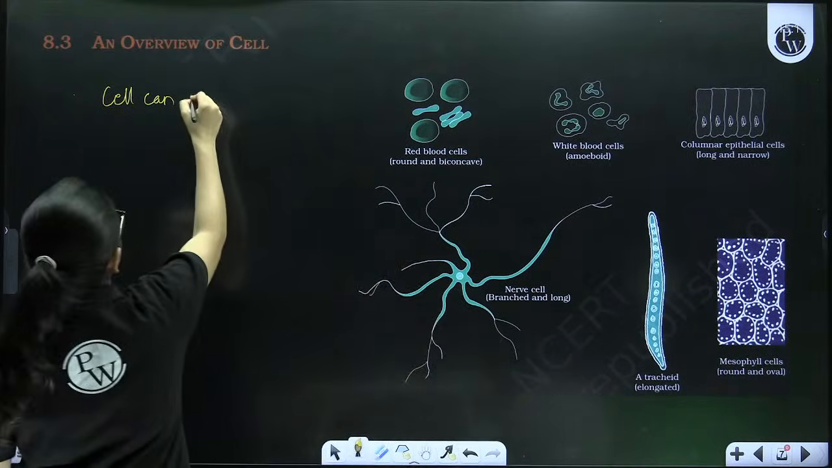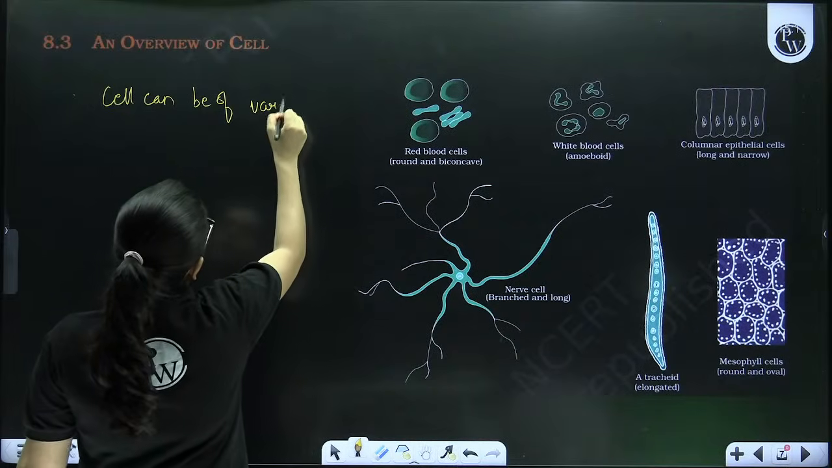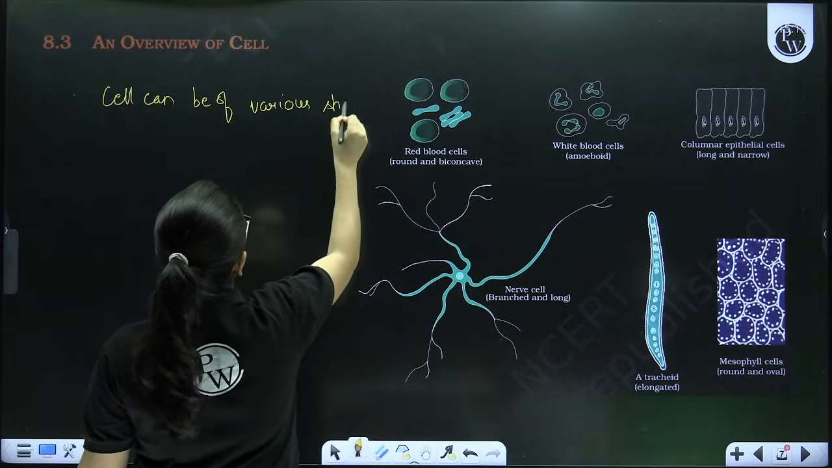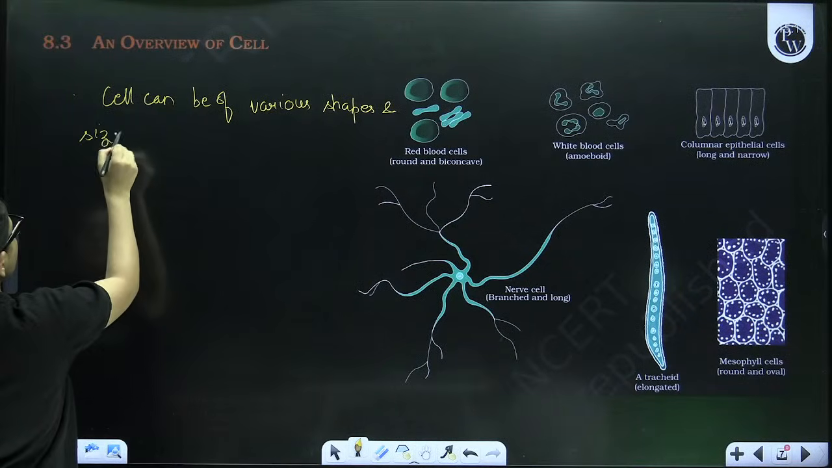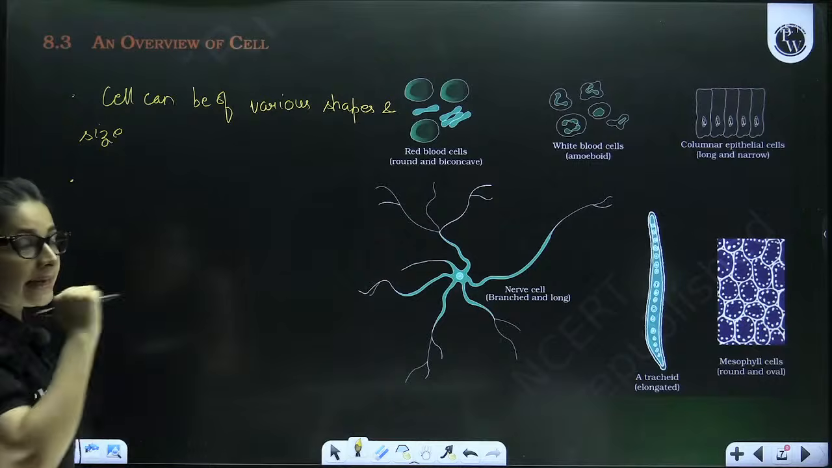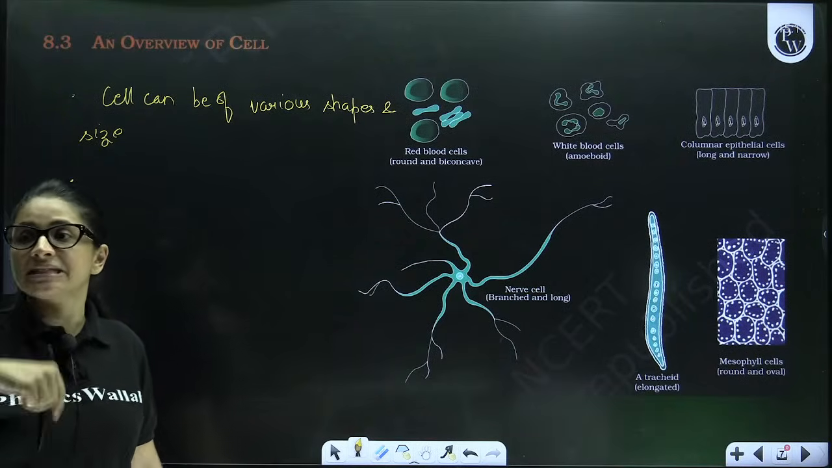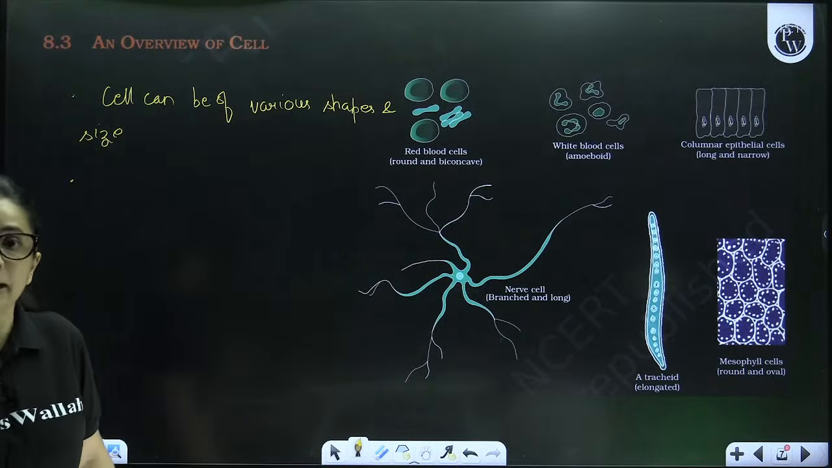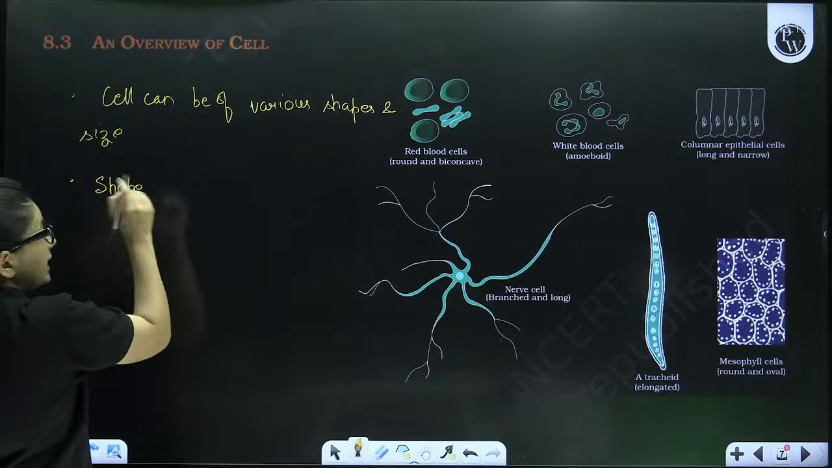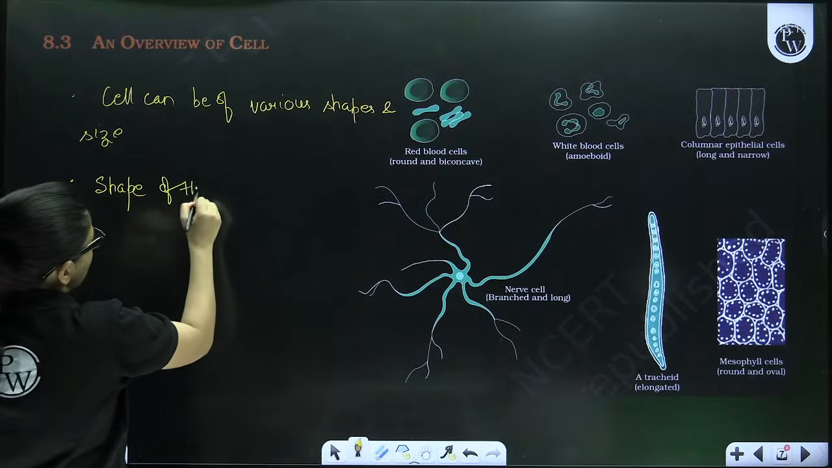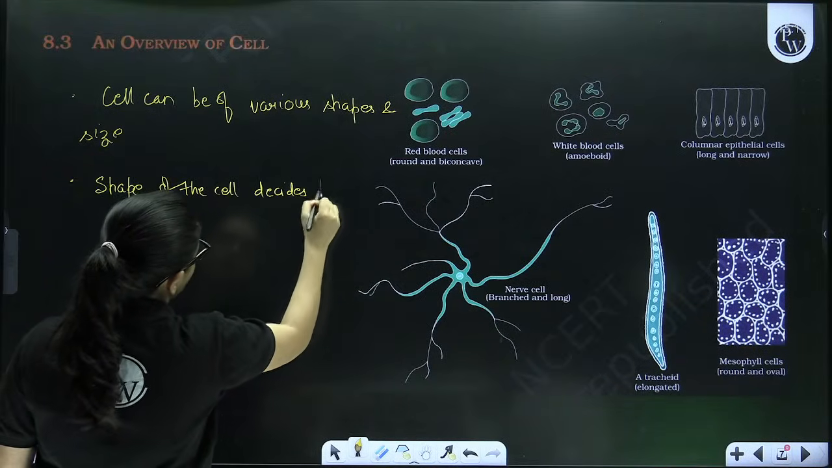So cells can be of various shapes and size. First point. Second point, always remember, shape of the cell decides the function it performs. Siddhi, pay attention. Second very important point, if you read your NCERT, it says shape of the cell decides the function it performs.